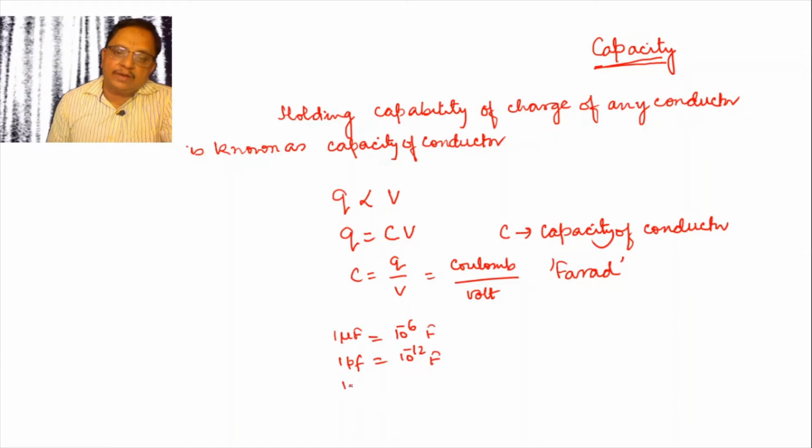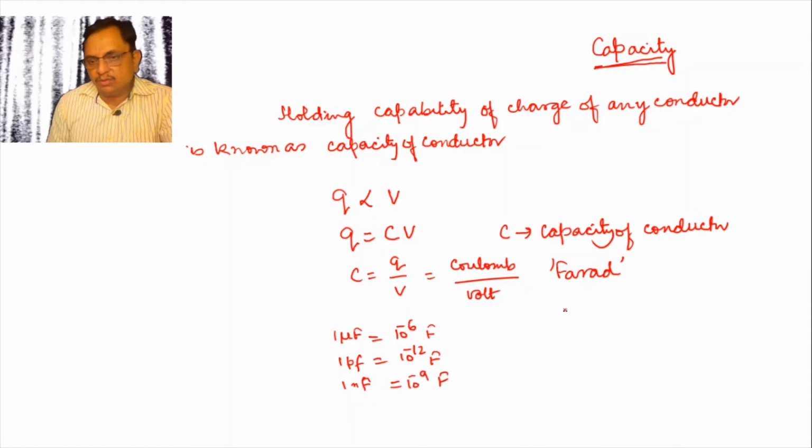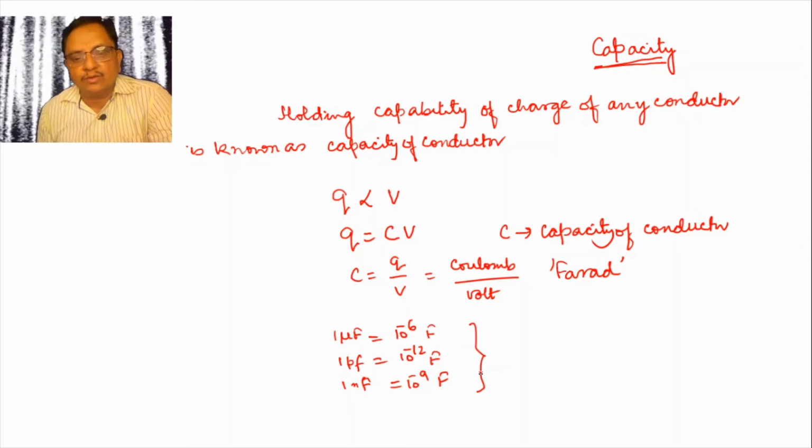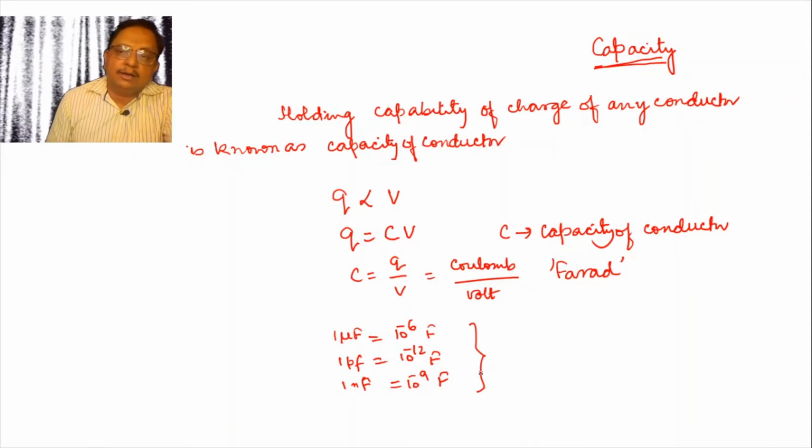1 nanofarad is 10 to the power minus 9 farad. Farad is a big unit. You will go through it, then you will find how big it is. We will discuss it later a little bit. But here we use microfarad, picofarad or nanofarad for writing the unit of capacitor.